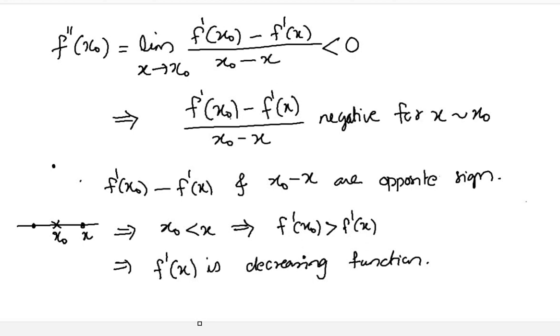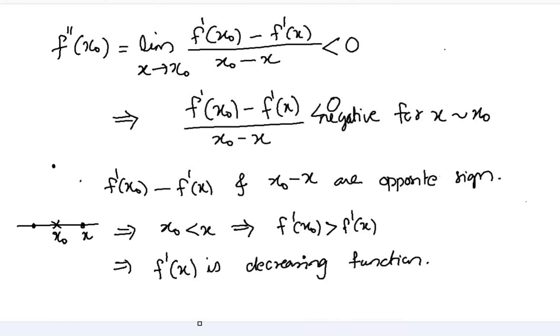That implies the function should be less than 0 in a neighborhood of x naught. That is, (f dash x naught minus f dash x) divided by (x naught minus x) should be negative in a small neighborhood of x naught, that is, x very close to x naught. That means the fraction is negative, right? So the sign of the numerator and the sign of the denominator should be different. That is, if f dash x naught minus f dash x is positive, then x naught minus x should be negative, and vice versa. So whenever x naught is less than x, it so happens that f dash x naught is greater than f dash x.